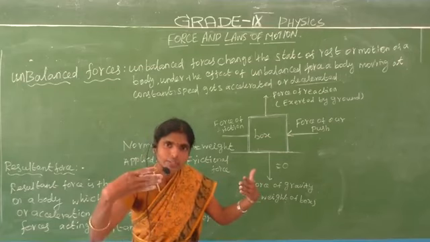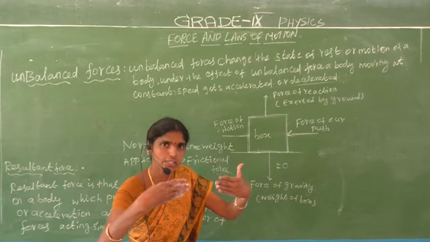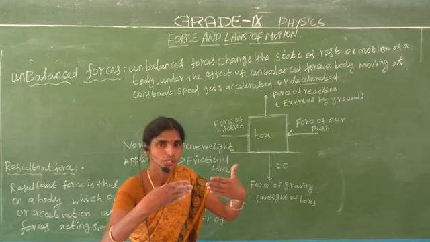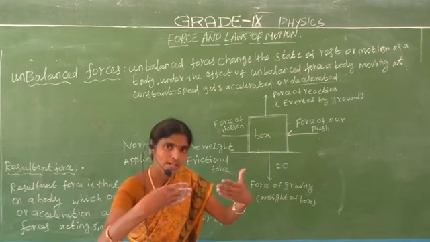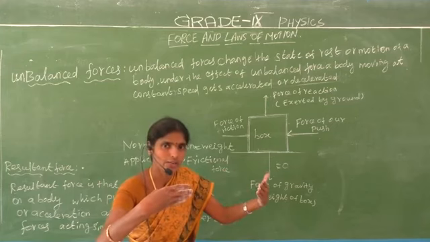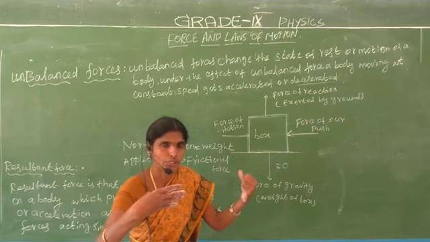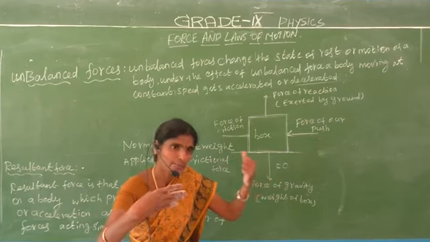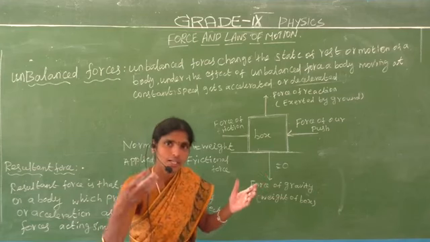Same like that in tug of war, A team gives 8 Newton force and B team gives 10 Newton of force. So the B team wins the tug of war. Why? Because the B team gives excess of force, and the A team has less force.